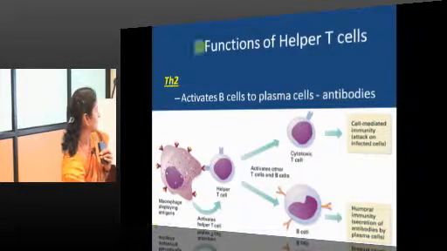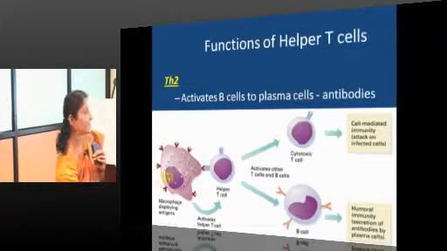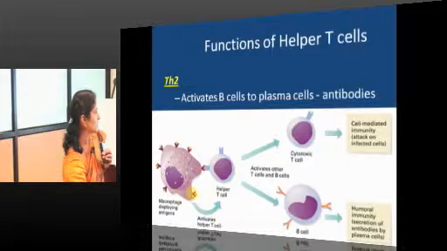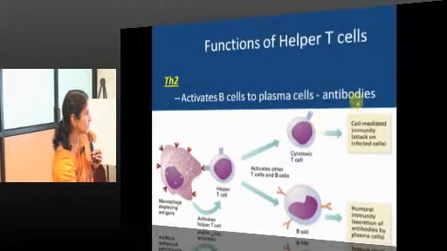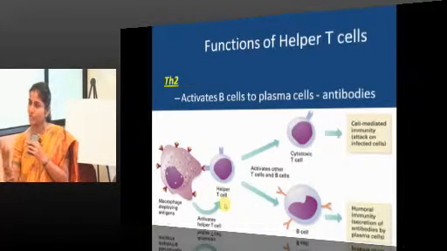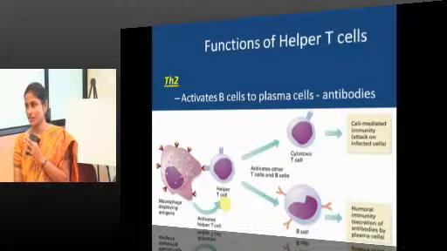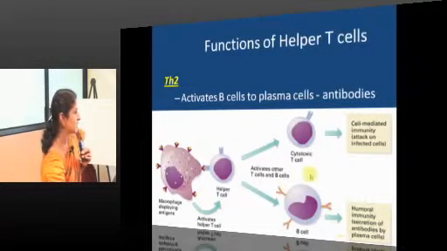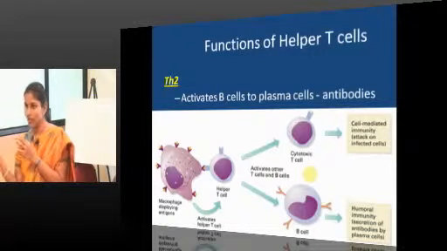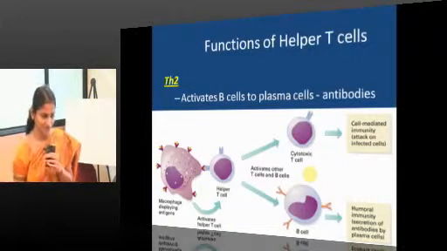Next. This is what happens. So macrophage, this mechanism will come into detail a little later. So when antigen presenting cells process and present antigen to helper T cells, they activate cytotoxic T cells mounting cell mediated immunity. They will activate macrophages mounting type 4 hypersensitivity reaction. They will activate B cells, induce IgE production mounting type 1 hypersensitivity reaction.